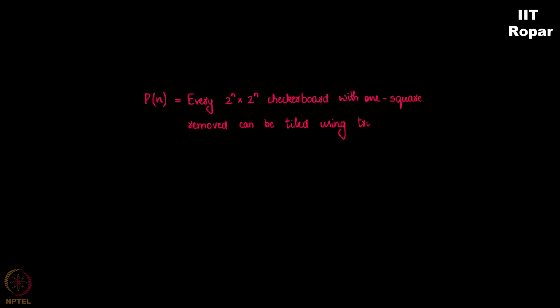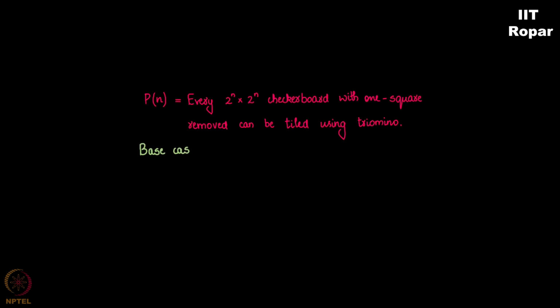I hope all of you were wondering how to do it. Well, induction has come to our rescue. Let us see how we can prove it using induction. So what am I going to do first? I'll consider the statement P of n: every 2 power n cross 2 power n checkerboard with one square removed can be tiled using triomino.